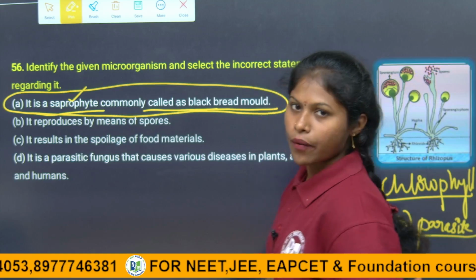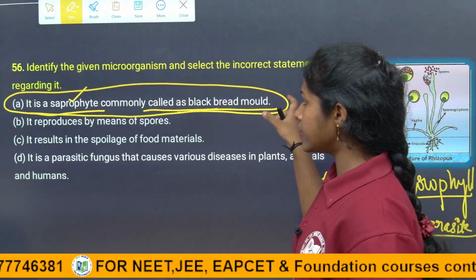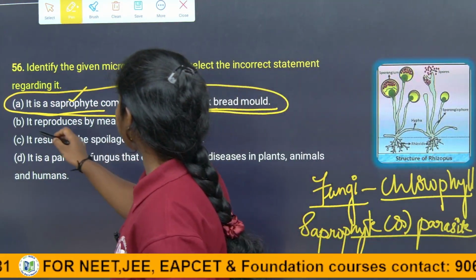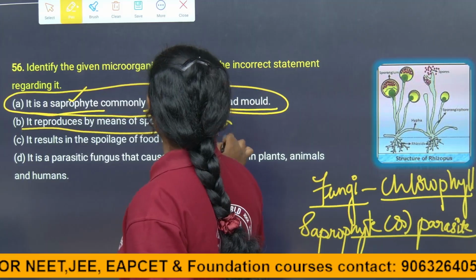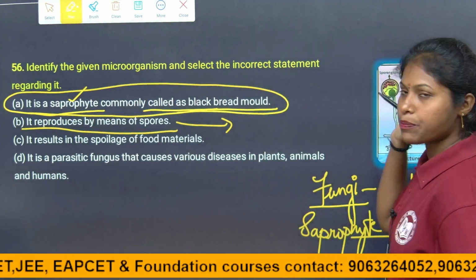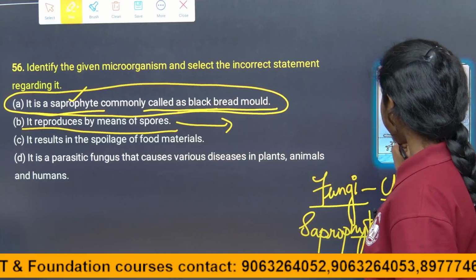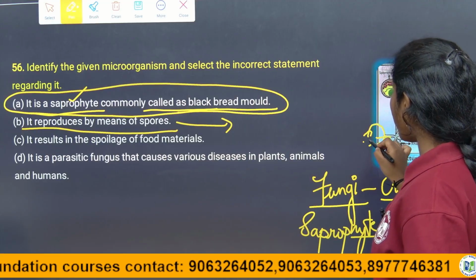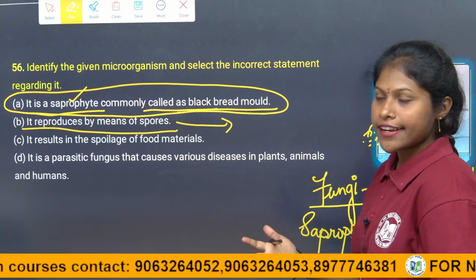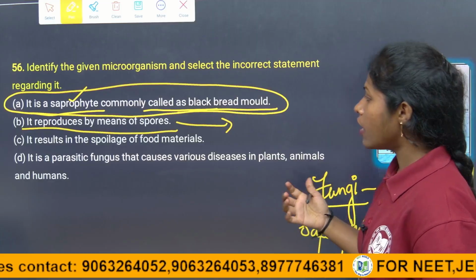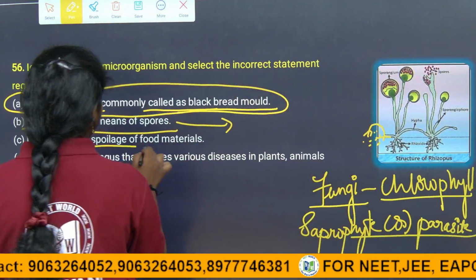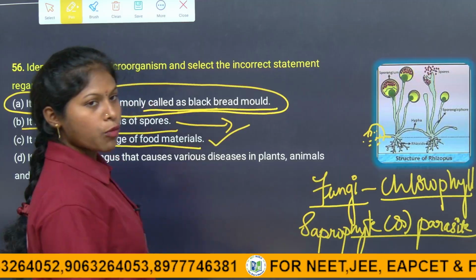Then we will decide what the incorrect options are regarding this question. So, it reproduces by means of spores. Of course, when the bulb-like structure containing the seed-like structures called spores disperses, they fall onto the same place. If the conditions are ideal, they will again grow back into Rhizopus, right. It results in the spoilage of food materials.